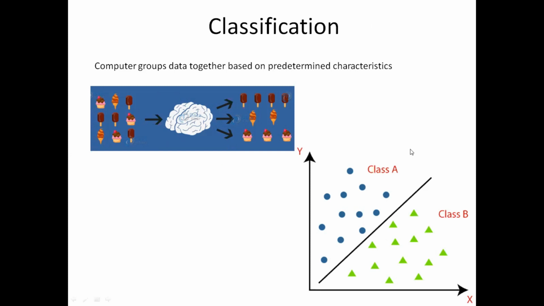Same thing you can see here. The data is divided into class A and class B groups. This classification is done by the classification algorithm. It is just grouping the data together based on the similarities in the data, or based on some predetermined characteristics of the data.